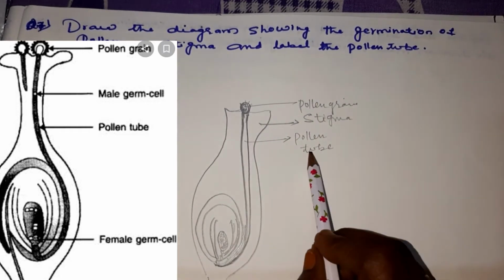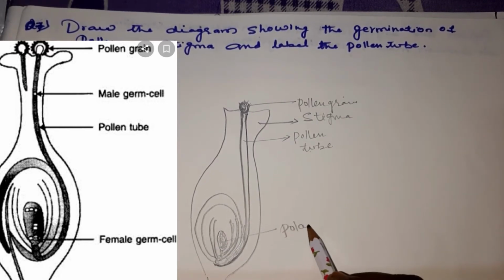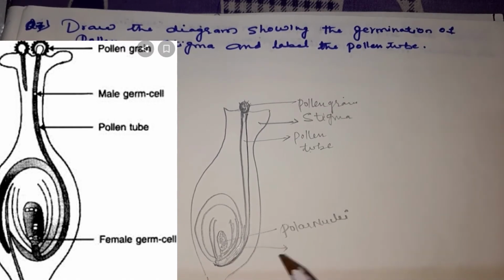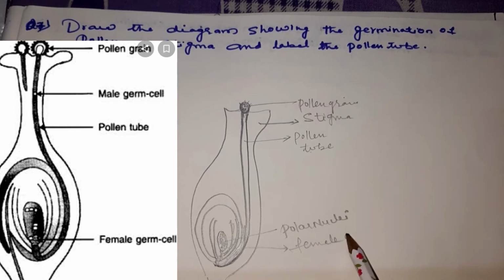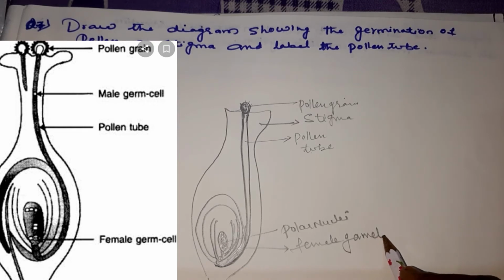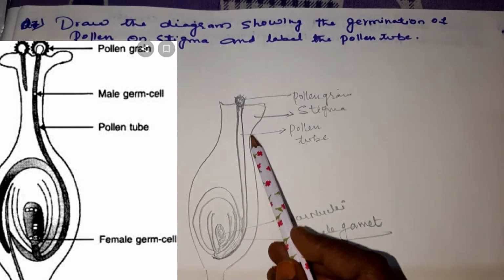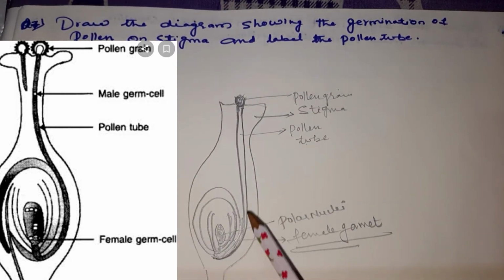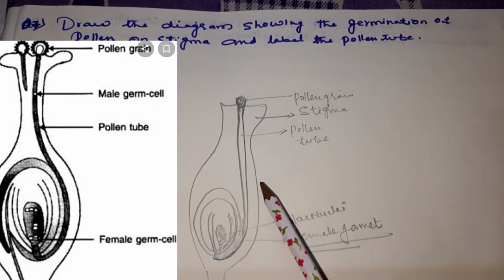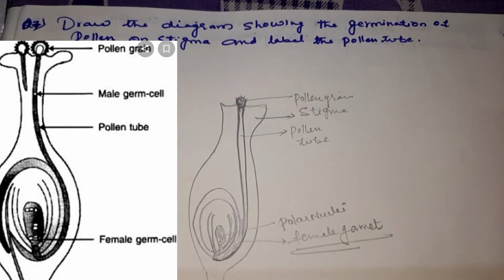Pollen grain, stigma, pollen tube, and this is the polar nuclei, and this part is called female gamete. Okay, children. So this is how you have to draw the diagram. First draw the stigma and then give the shape for the ovary. Then the pollen tube. Actually, in your question, they asked you to label the pollen tube, so you have to label the pollen tube and pollen grain.